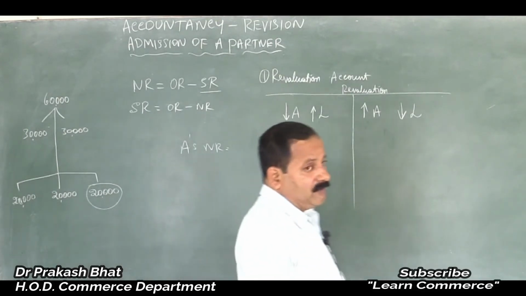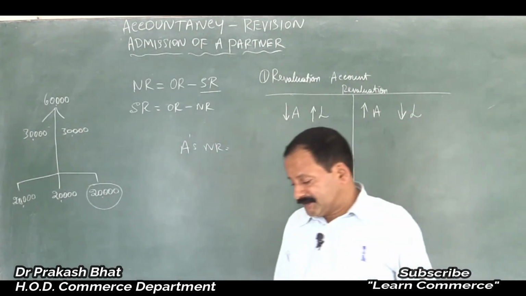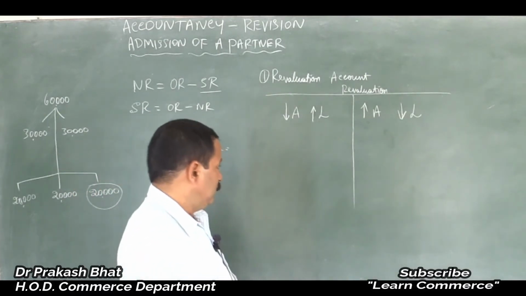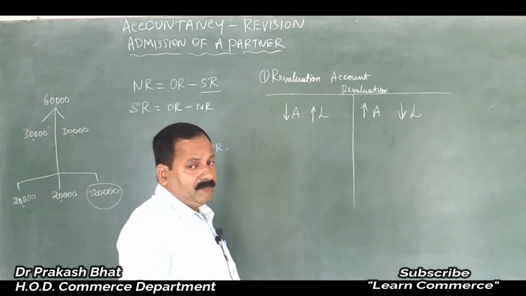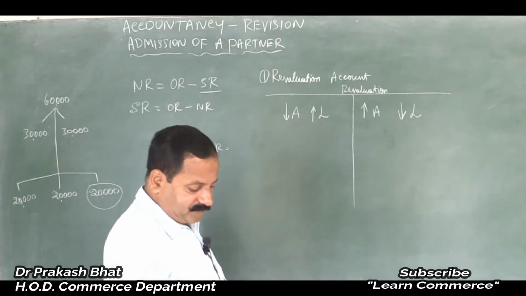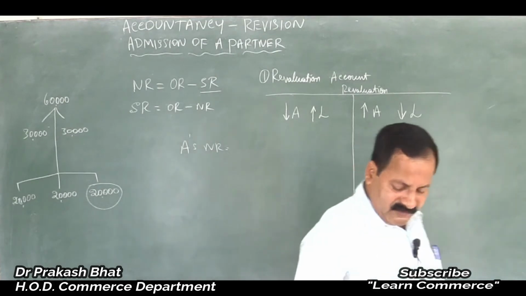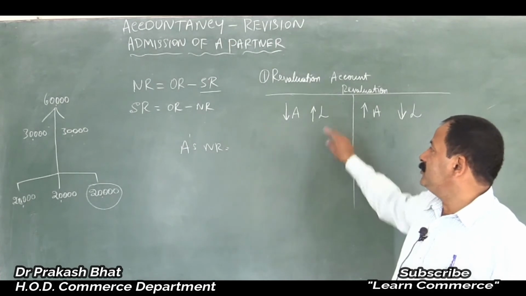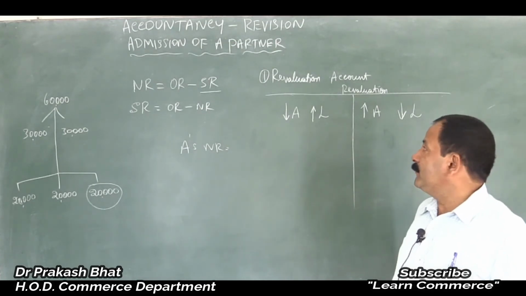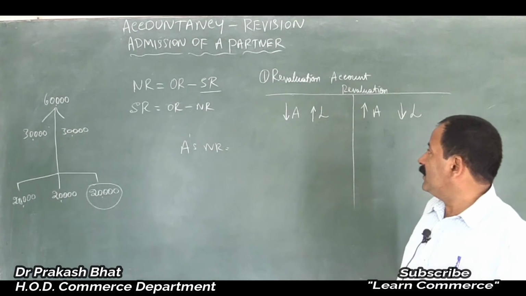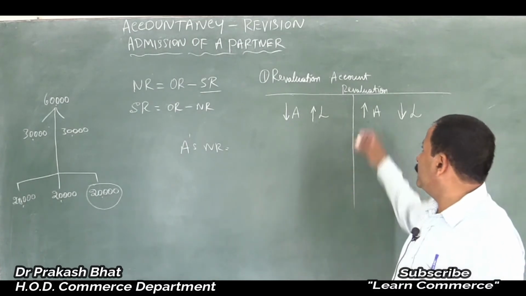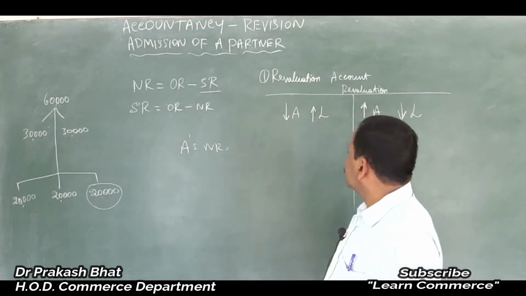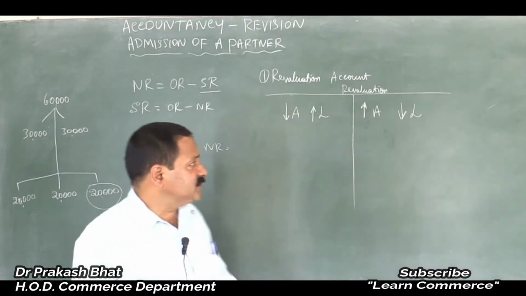Suppose the land value is 1 crore, all of a sudden there is a decrease in the real estate market, isn't it? Then your land value has decreased to 50 lakh. What will you do? 50 lakh decrease in the value of your assets. Don't you think it is a loss to you? Yes. So what you will do is enter it on the debit side of revaluation account. So this is what we will do, and then we will close this account.